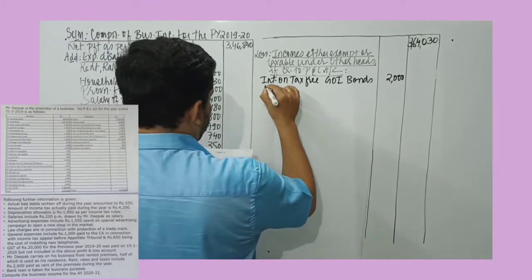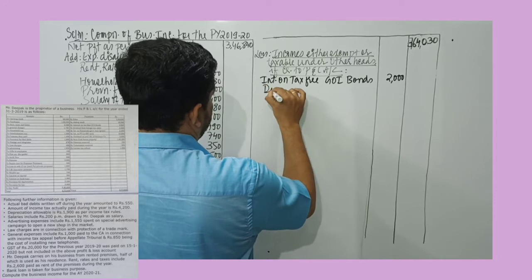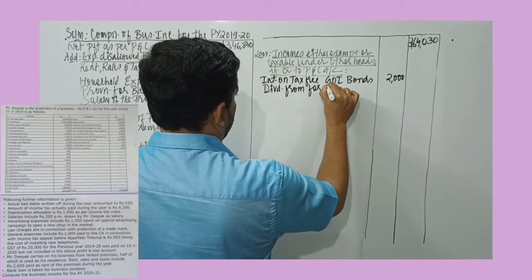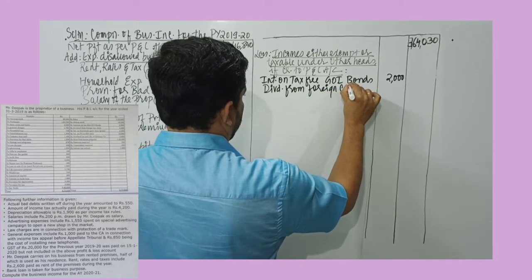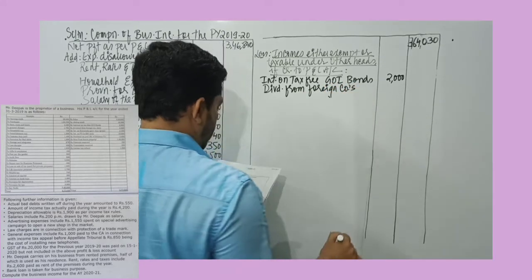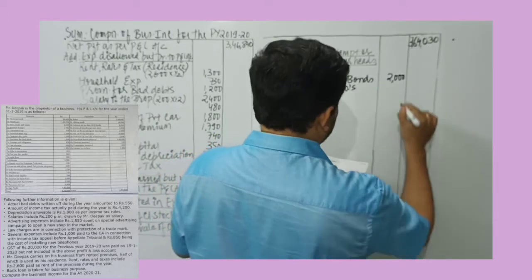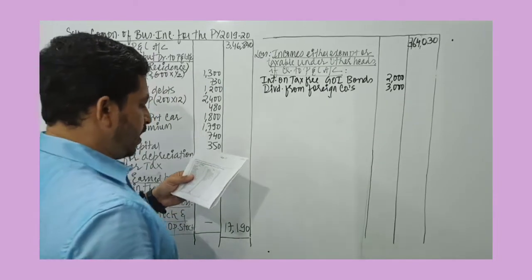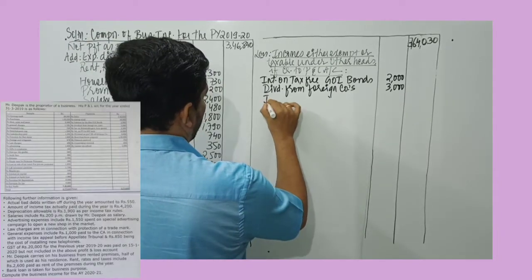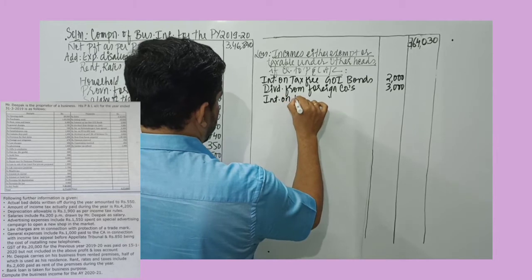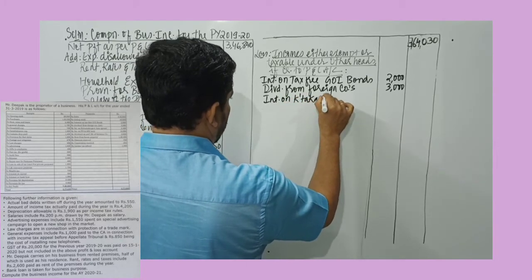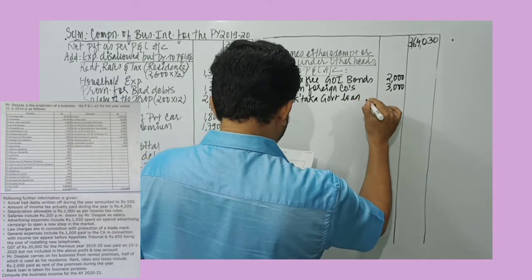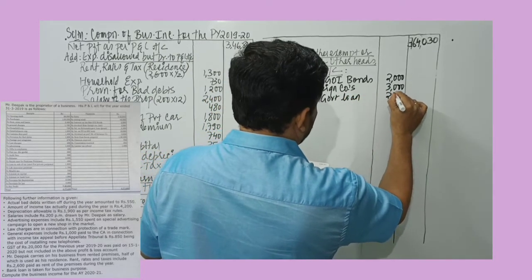Then dividend from foreign companies, this is taxable under the head other sources. Dividend from foreign companies is given, the amount is 3,000. Next we have interest on Karnataka government loan. This also comes under the head other sources. So this is covered under other sources head. Amount is 2,400.